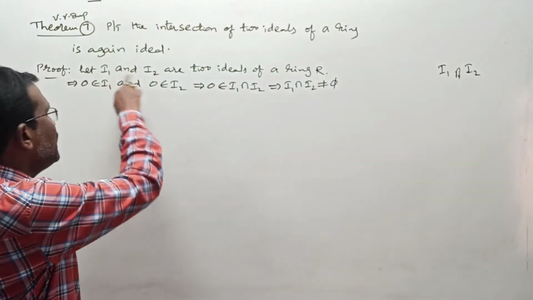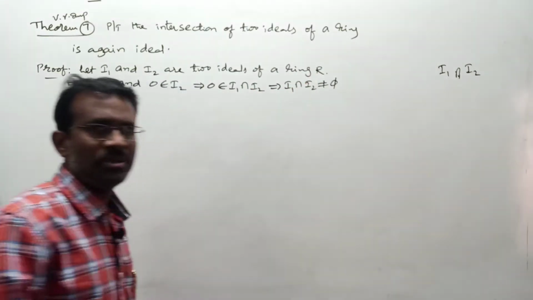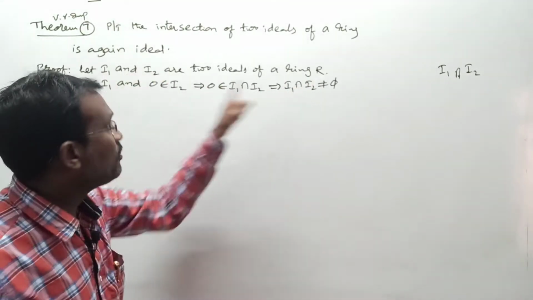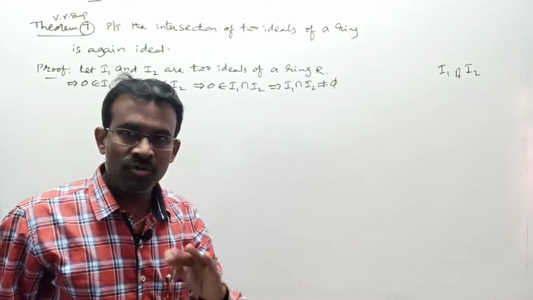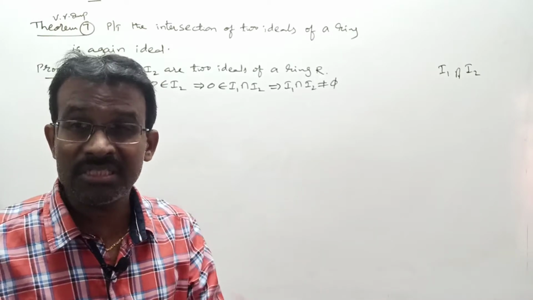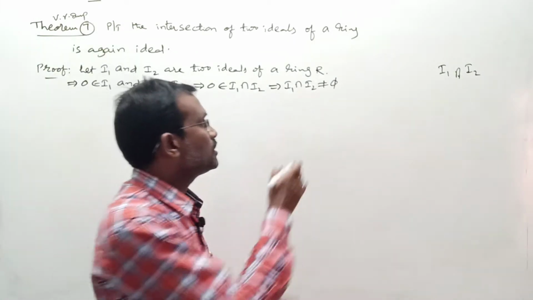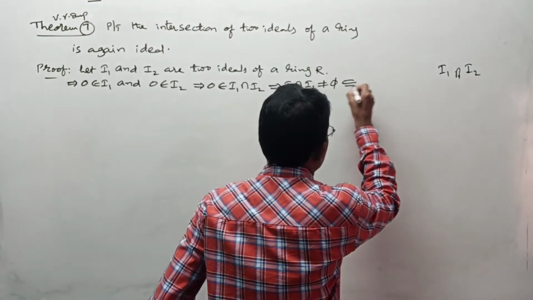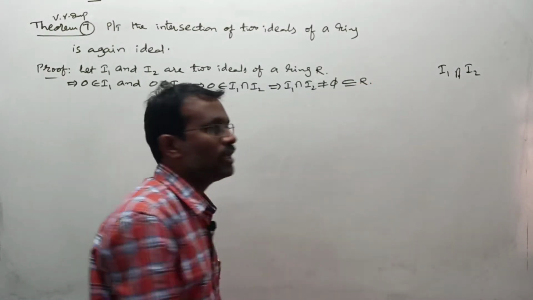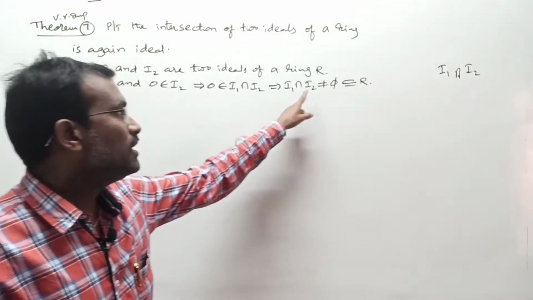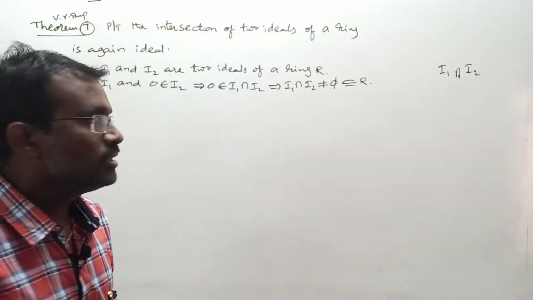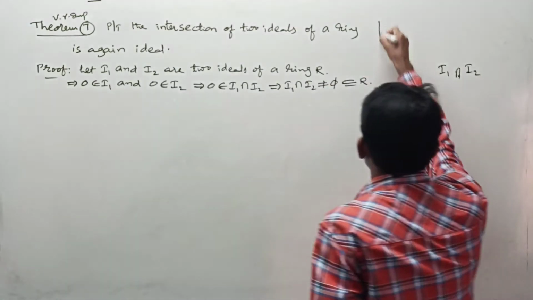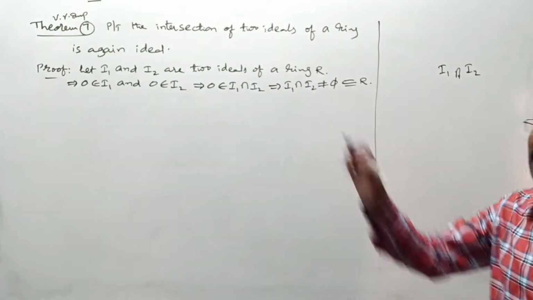But I1 and I2 being ideals of ring R means what? I1 is a subset of R and I2 is a subset of R. Whenever I1 and I2 are individually subsets of ring R, their intersection is again a subset of R. Up to here, what we did: I1 intersection I2 is a non-empty subset of R. Now we have to show this non-empty subset is an ideal of R.